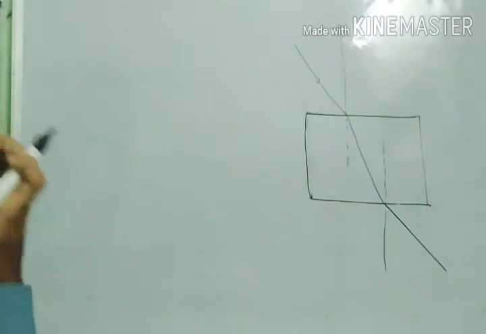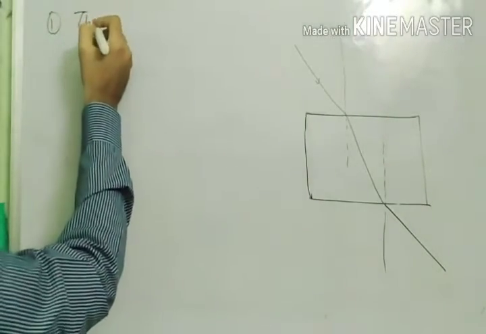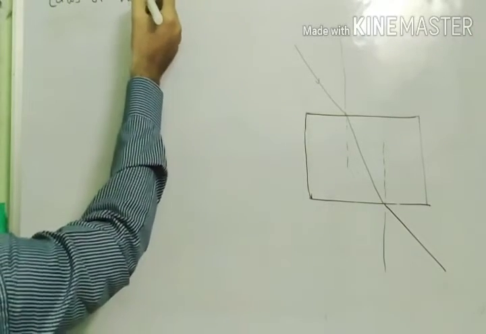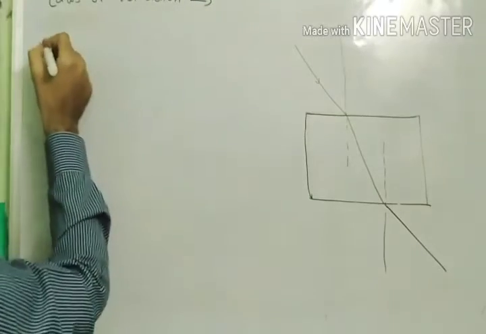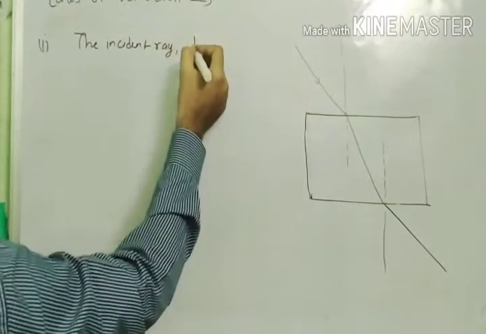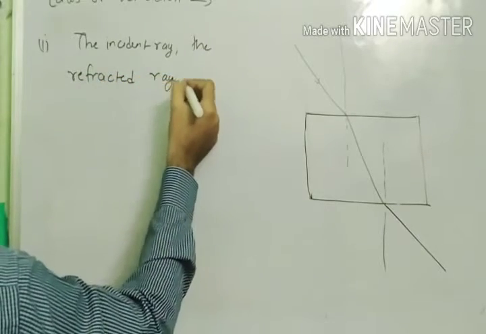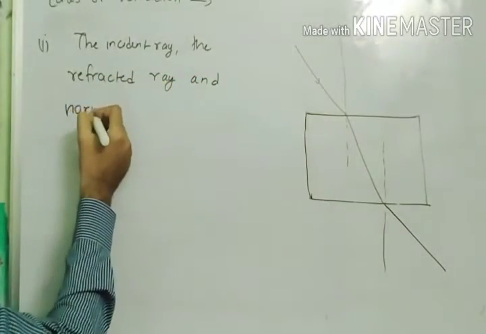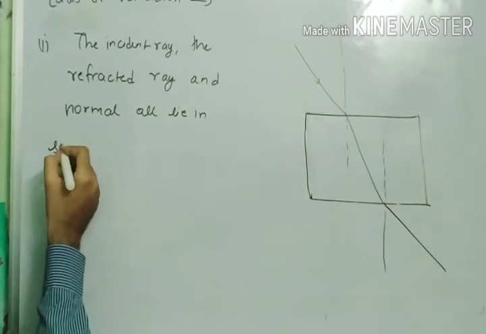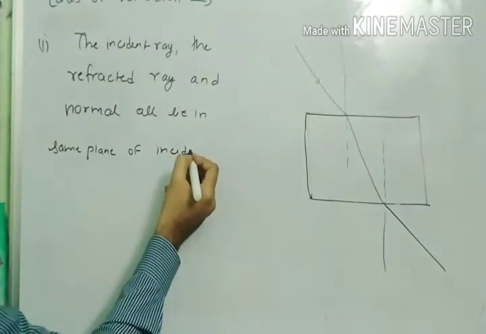On this observation, I am going to write the two laws of refraction. The first law: the incident ray, the refracted ray, and the normal all lie in the same plane of incidence.